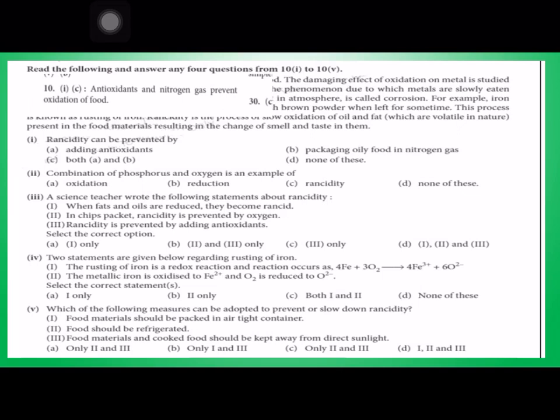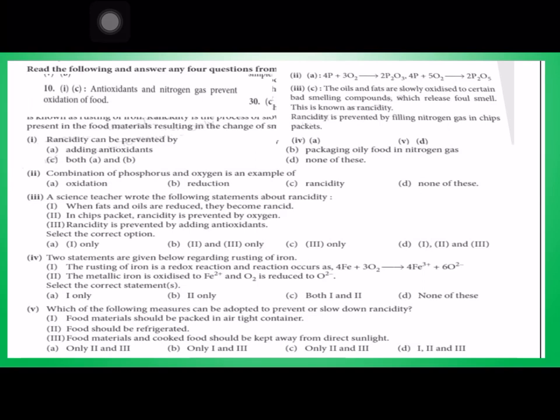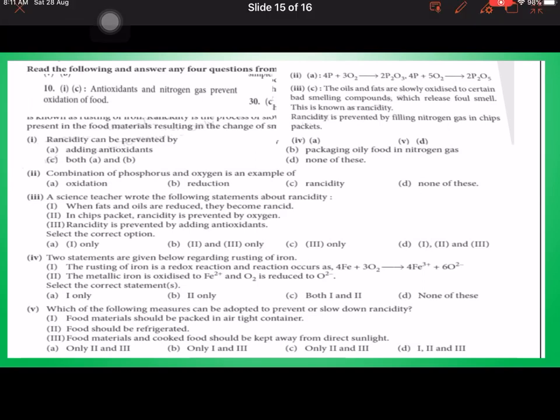So the different answers are: first question, rancidity can be prevented by. So there are three things: adding of antioxidants, packing of oily food in nitrogen. So both A and B options are correct. So the answer will be C. Combination of phosphorus and oxygen is an example of. Now when the combination of phosphorus and oxygen, it is an example of oxidation process. Remember it.